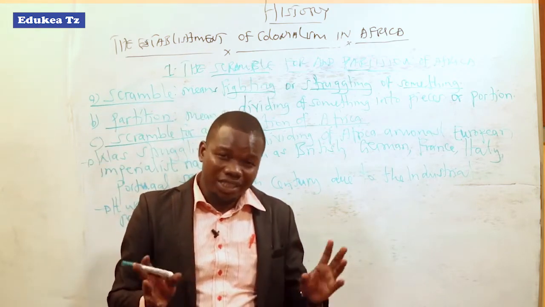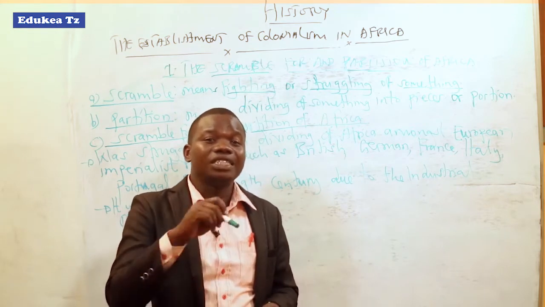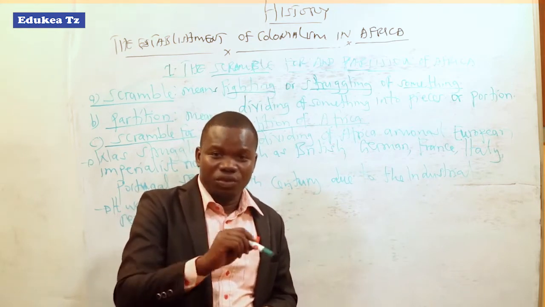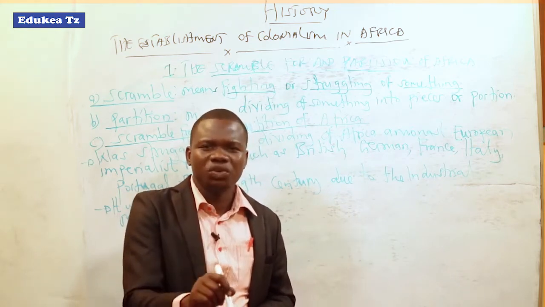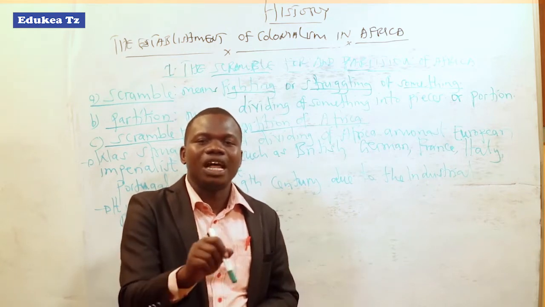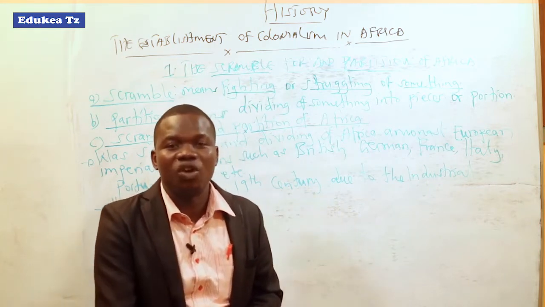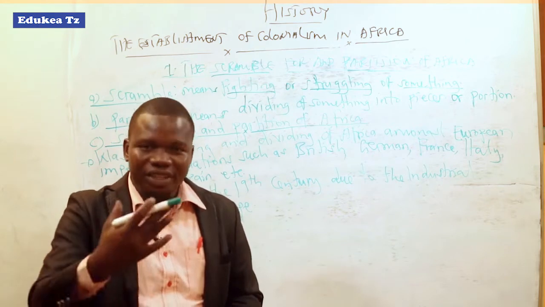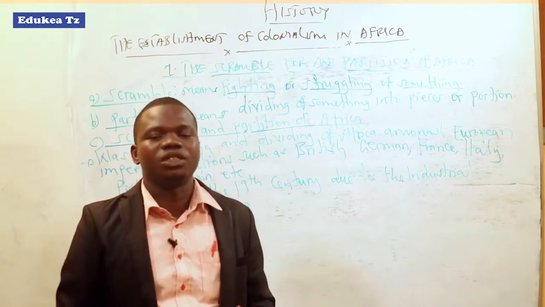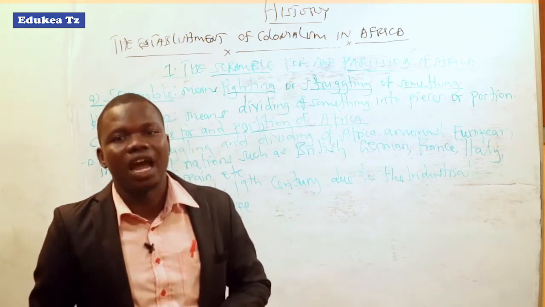So colonization of Africa was the result of the industrial revolution. The industrial revolution led to the scramble for and partition of Africa, the first stage in the establishment of colonialism in Africa.